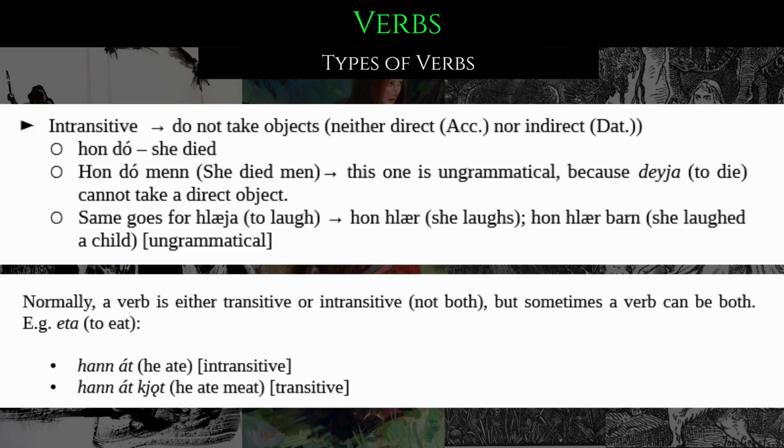So, normally, a verb is either transitive or intransitive, but not both. But sometimes a verb can be both. For example, eta, which means to eat. For example, intransitive we have hann át, he ate. And transitive, which means we have an accusative object here, hann át kjöt, he ate meat.